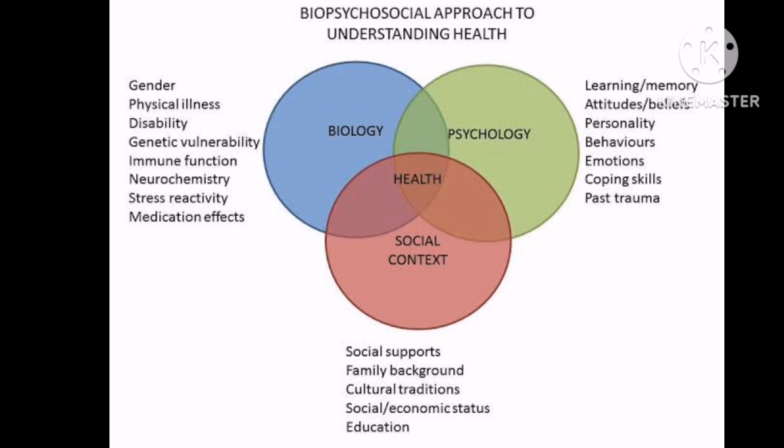The first model is the biopsychosocial model, and this was proposed by George Engel. According to this model, biological, psychological, and social factors all work together to contribute to health and disease, and it's based on 3 principles. The first principle is that disease is a result of multiple factors and not just the biological factors.